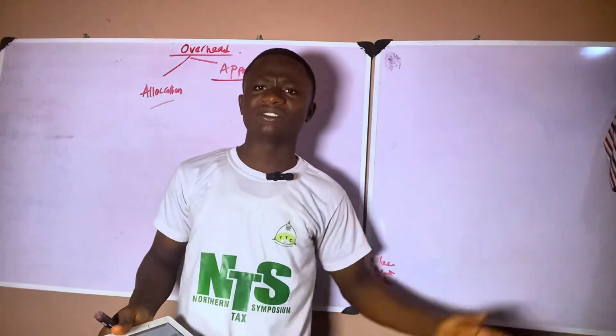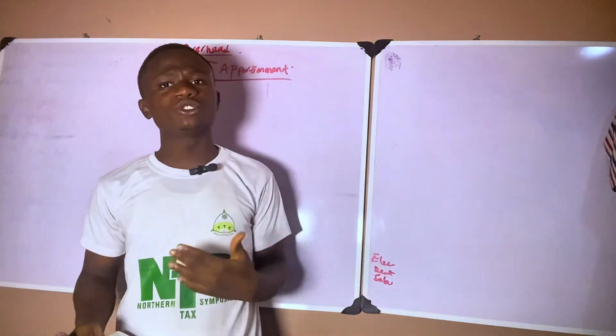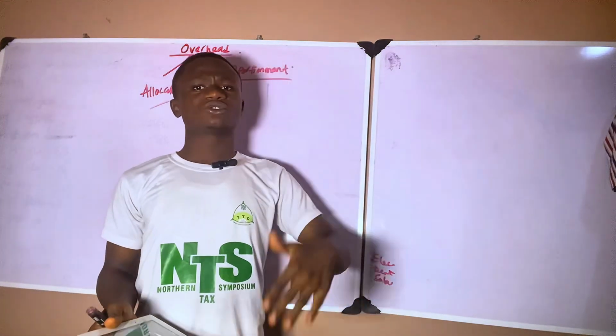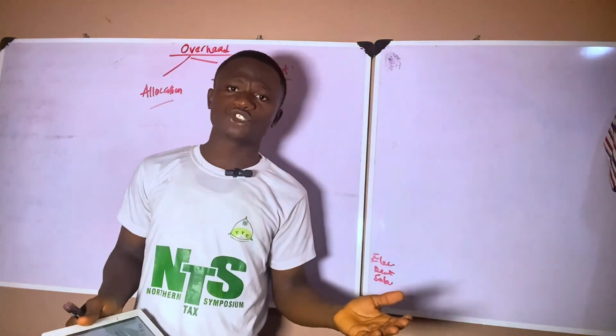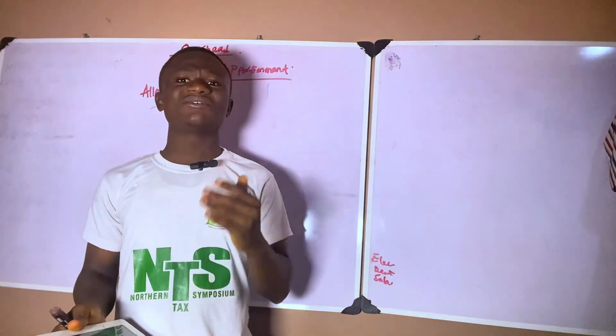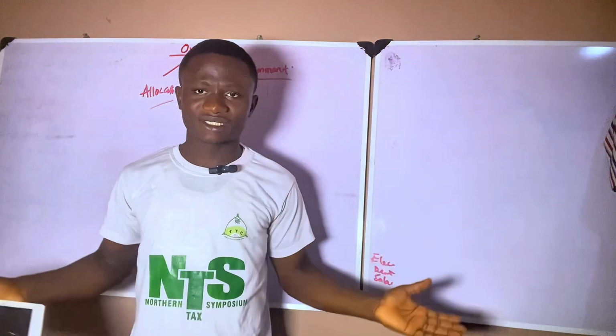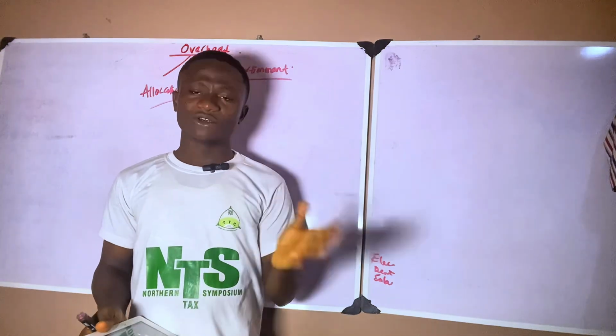But in a situation where we have to apportion between many departments, we need to share costs between many departments. How do we go about it? That's what we mean by overhead apportionment. So we're going to talk about overhead apportionment, the basis of apportioning, and how we apportion when we have different departments in an organization, and when we have a separate service department also.